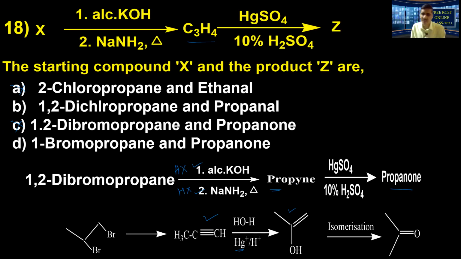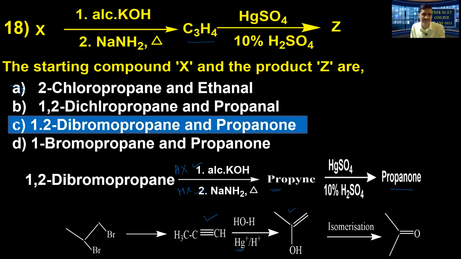It's a beautiful kind of reaction. Therefore, option C is the correct answer. So A and D do not come here. Between B and C, C is going to be the correct option. 1,2 dibromo propane and propanone is the correct answer.